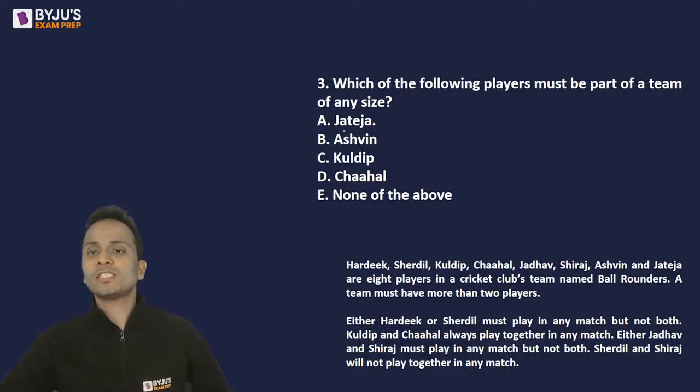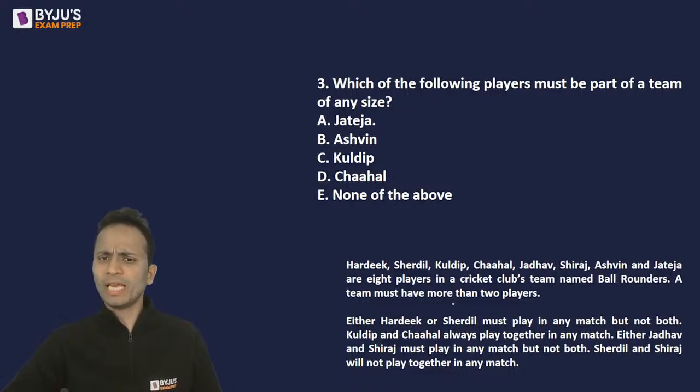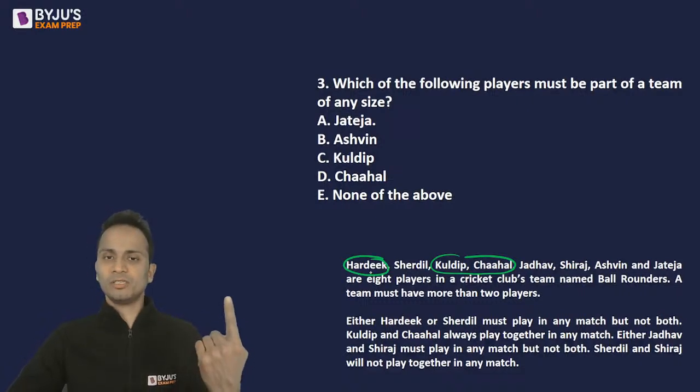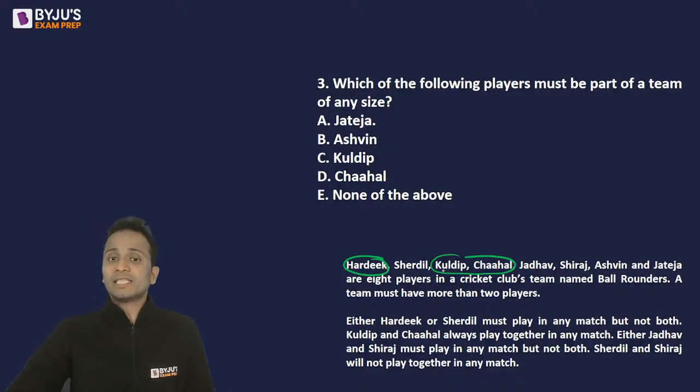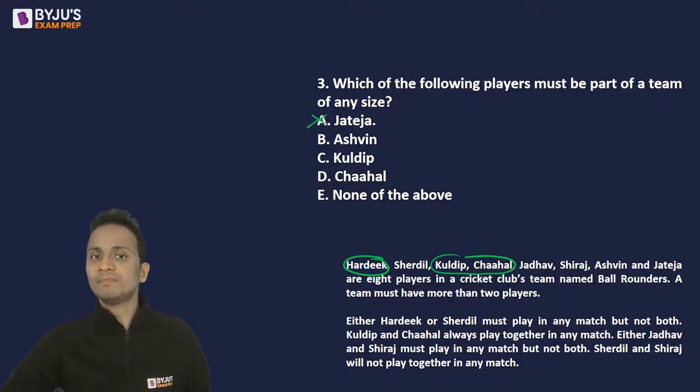Now, can we not select Jadeja? So I need a team of 2 or more players. So I will select Kuldeep and Chehal and any other one person. So I can select these 3. Yes, this can be a team. Absolutely. So Jadeja can be rejected. Ashwin can also be rejected.